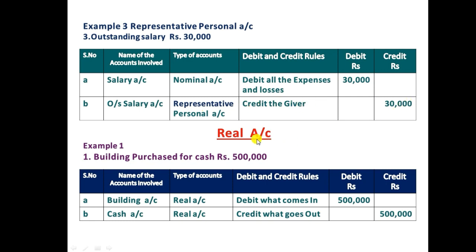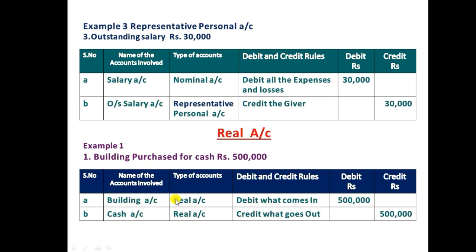Now we will see the real account example. Building purchased for cash rupees 5 lakh. So we need to see the names of accounts involved and the type of accounts as well as the debit and credit rules. In this transaction, the accounts involved are building as well as cash. Here the organization is purchasing a building, and at the time of purchase the building comes in, so we should record the building.